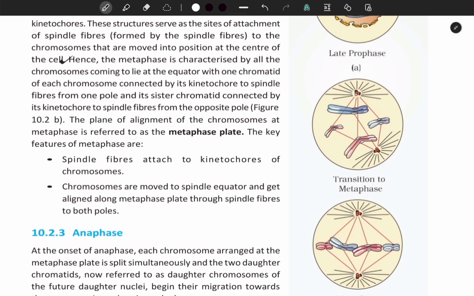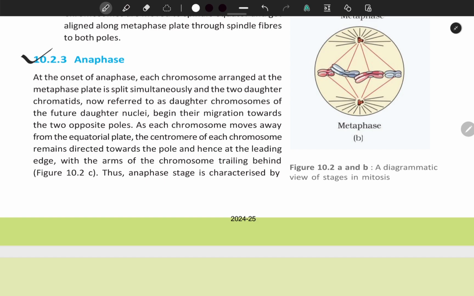The key features of the metaphase are: first, spindle fibers attached to kinetochores of chromosomes, and second, chromosomes are moved to the spindle equator and get aligned along the metaphase plate through spindle fibers to both poles.